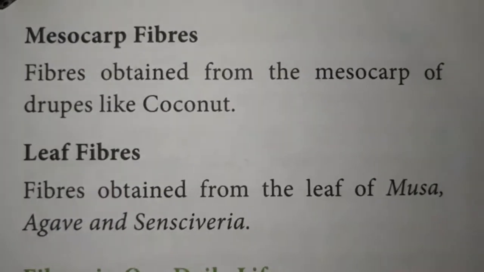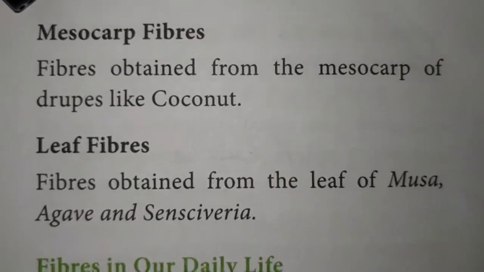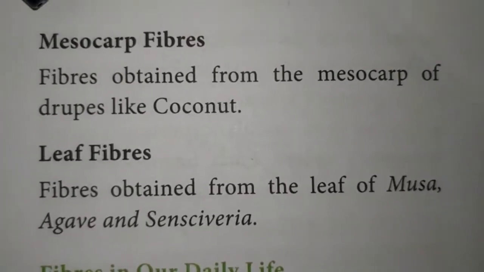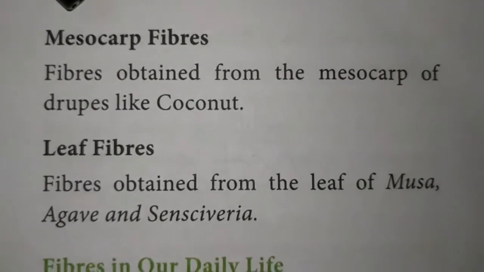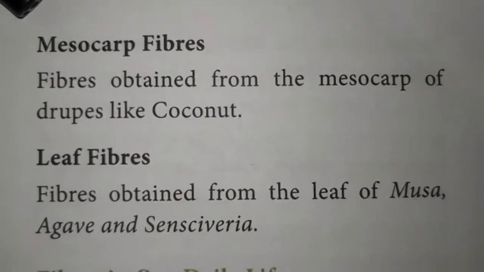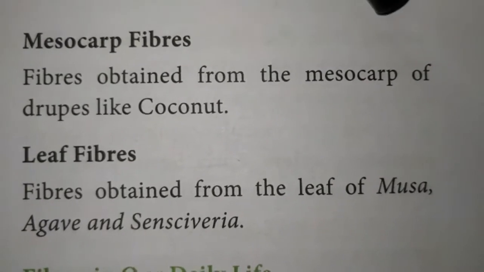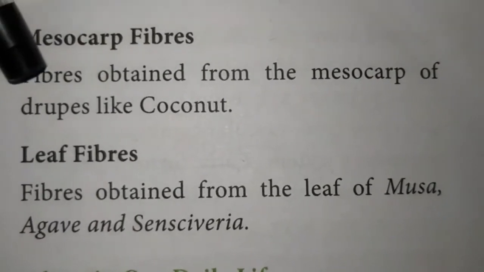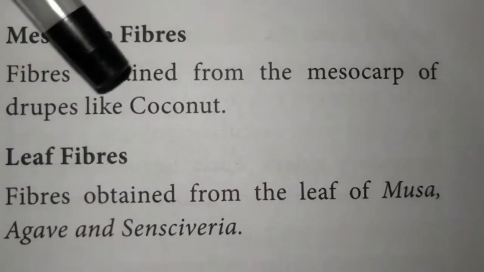So the pericarp is classified into outer ectocarp, middle mesocarp and inner endocarp. The mesocarp of some fruits has fibers. Such fibers are called mesocarp fibers. These are the fibers obtained from the mesocarp of drupes. Drupes are one-seeded simple fruits like coconuts.